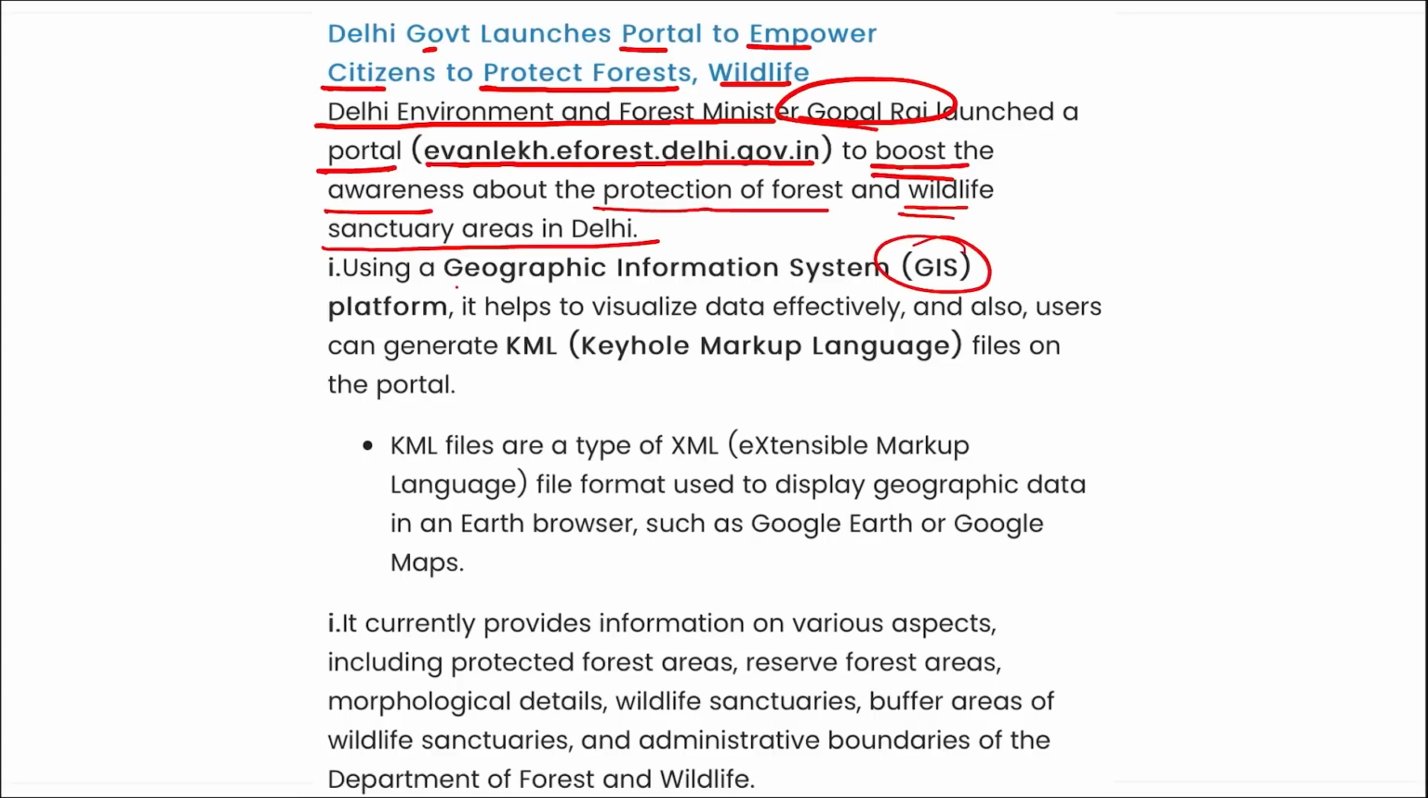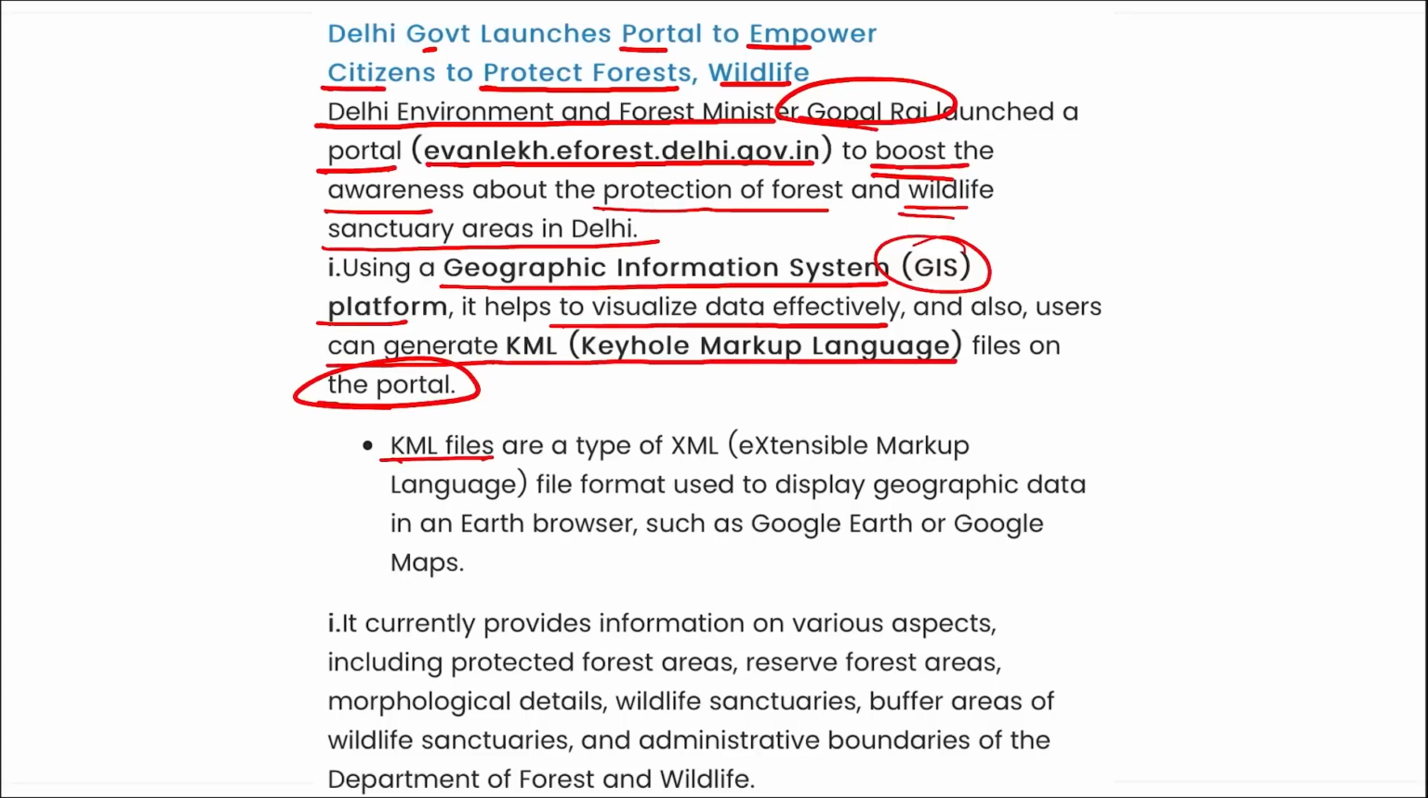Using a GIS, that is your Geographic Information System platform, it helps to visualize the data effectively and also users can generate keyhole markup language files on the portal. These KML files are a type of XML language, that is extensible markup language file format, that is used to display geographic data in an Earth browser such as your Google Earth or Google Maps. So coming back, Delhi government, they launched this portal to empower the citizens to protect forest and wildlife.